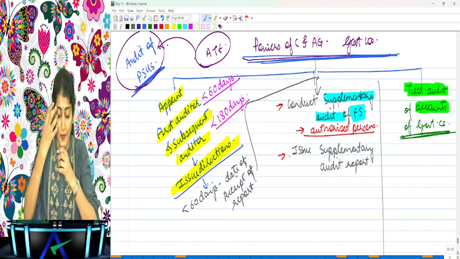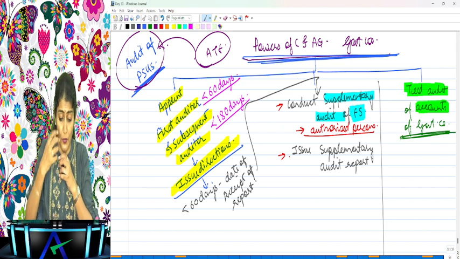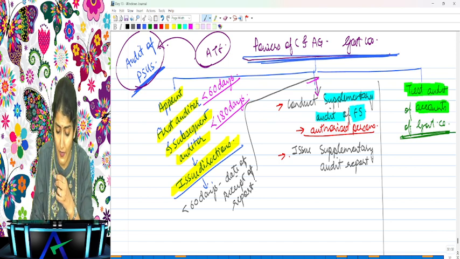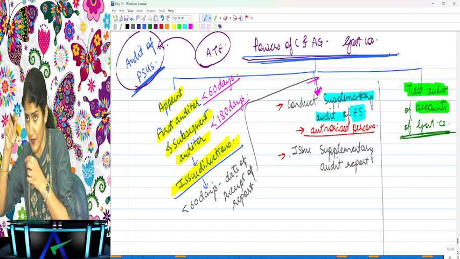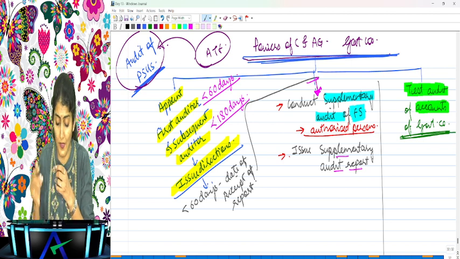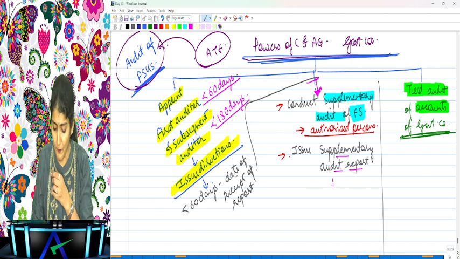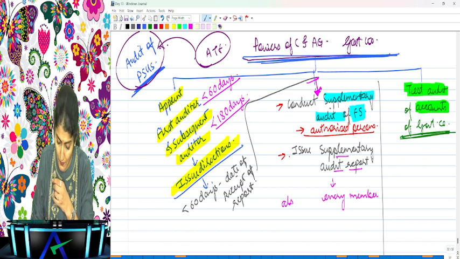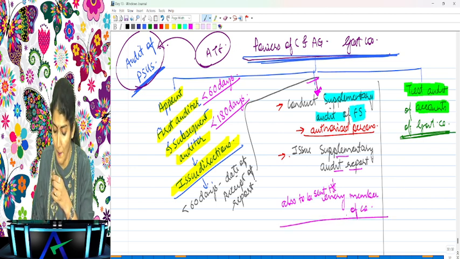Once CNAG receives the report, within 60 days from the date of receipt of the report, they can conduct a supplementary audit of the financial statements by any authorized person, and they can also issue a supplementary report. Will this report go to every member of the company? Yes, even the supplementary report is to be sent to every member of the company along with the main audit report.